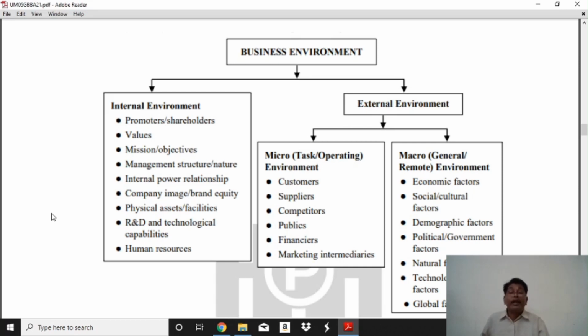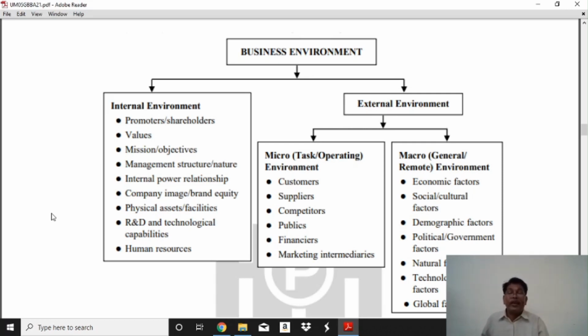Here, first, the internal environment: the promoters and shareholders, values, mission and objectives, management structure and nature, internal power relationships, company image, brand equity, physical assets, facilities, R&D and technological capabilities, and human resources.